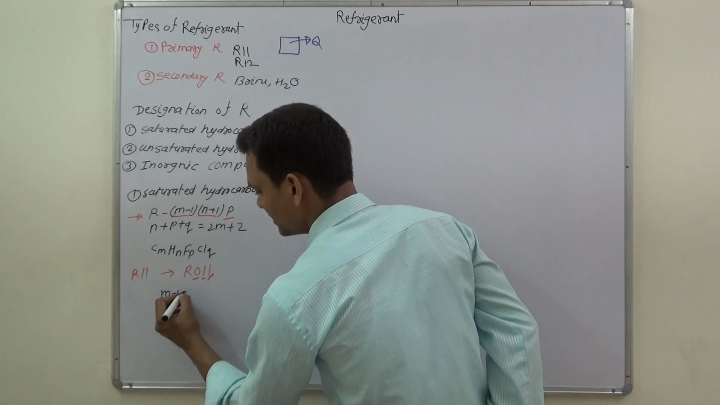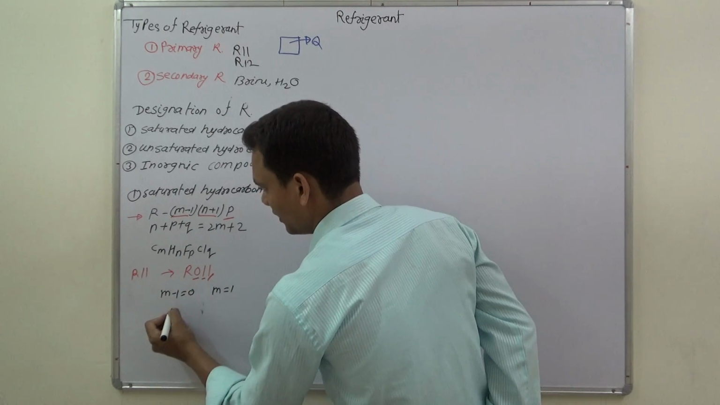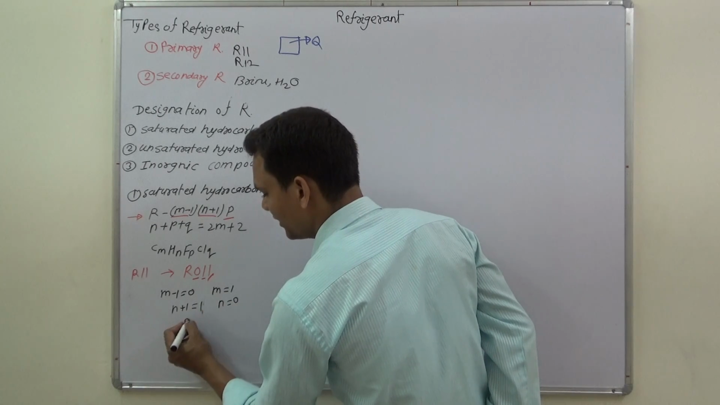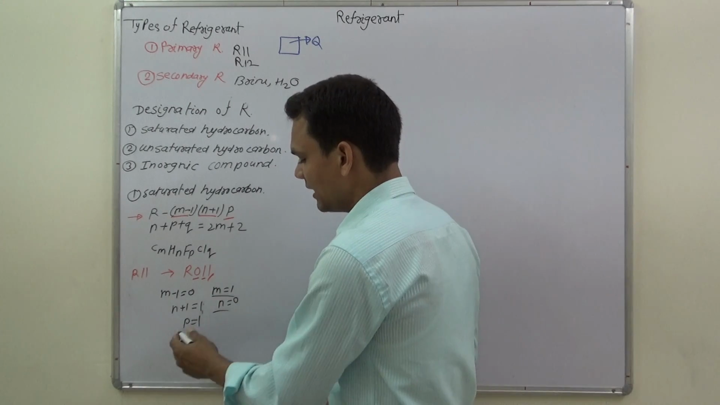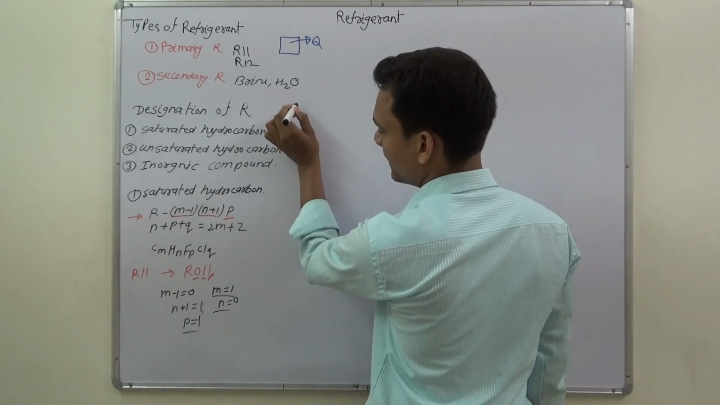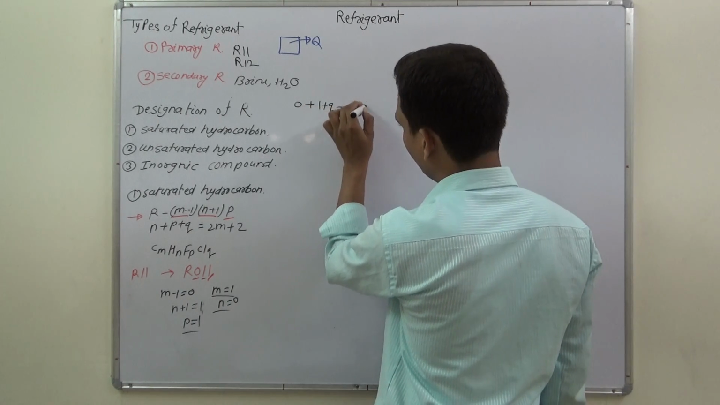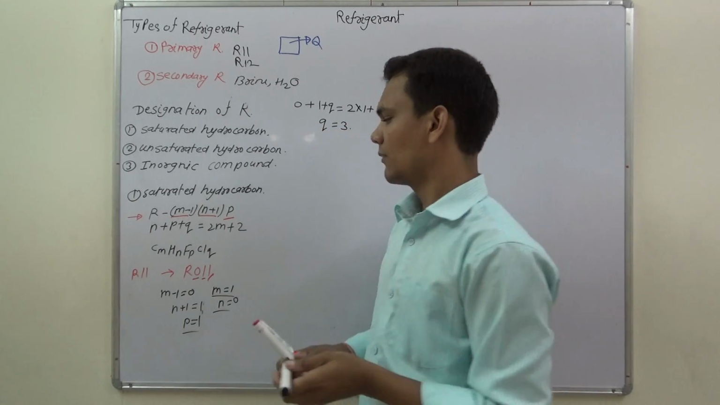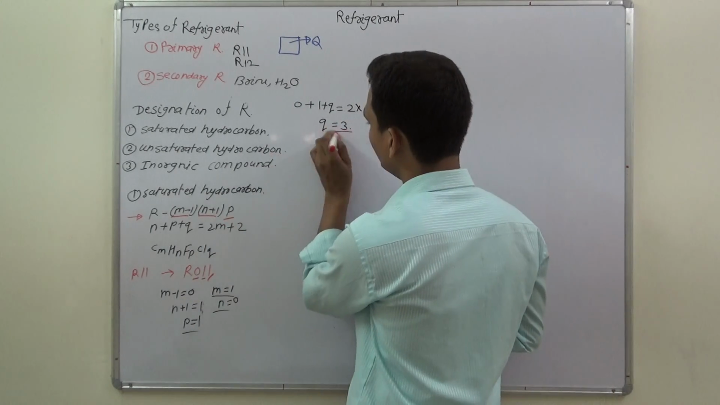So M minus 1 is equal to 0, so M is equal to 1. N plus 1 is equal to 1, so N is equal to 0. And P is equal to 1. We get the values of M, N and P. These values we can put in the second formula: 0 plus 1 plus Q is equal to 2 into 1 plus 2. So the value of Q will be 3. We have the values of M, N, P and Q.